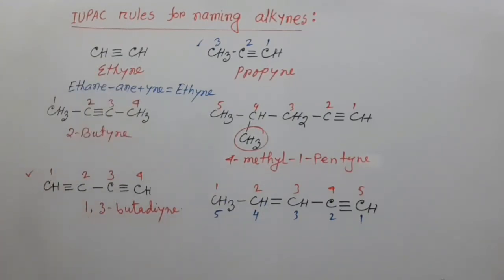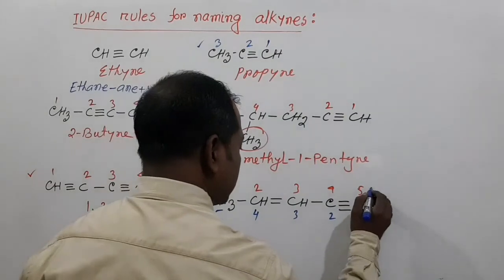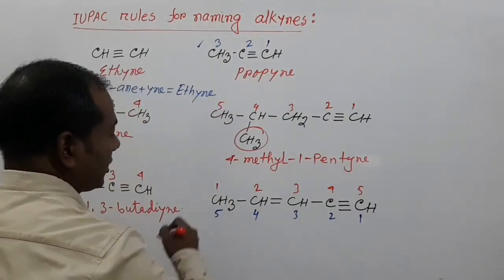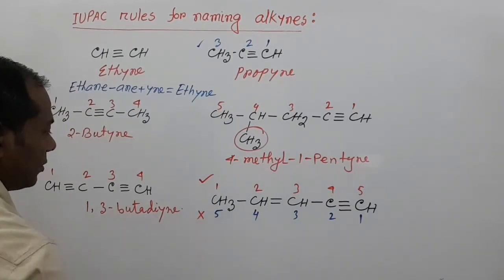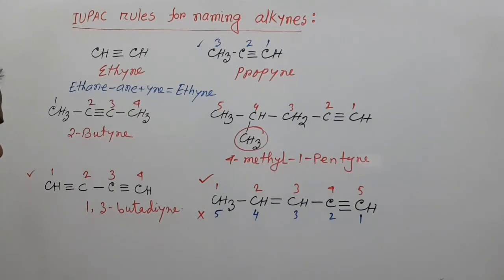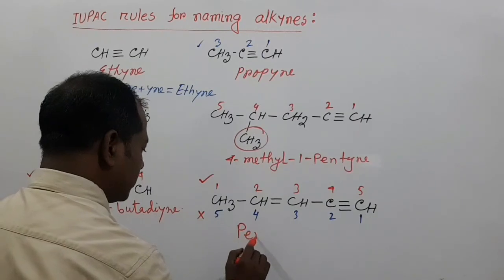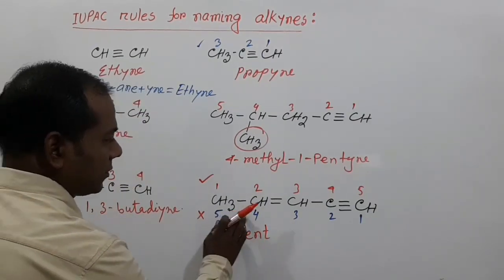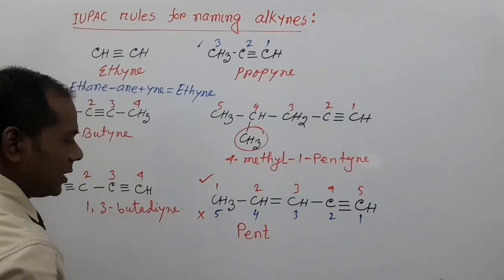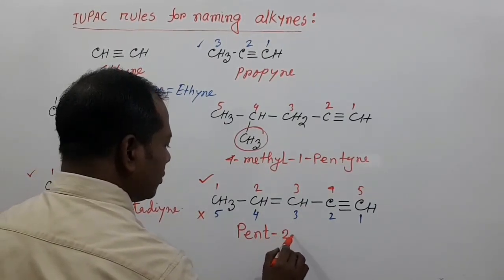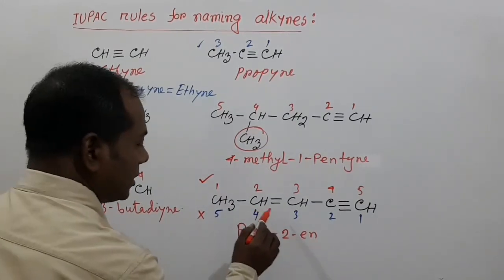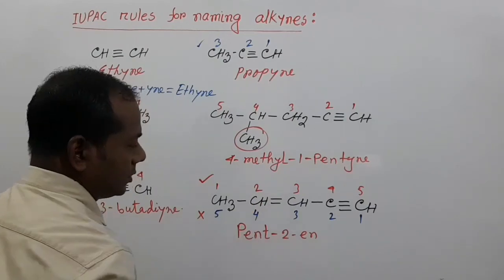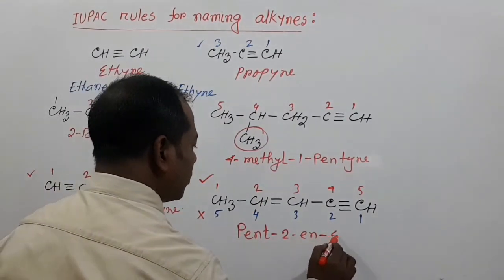So this is the correct numbering, and this is the incorrect numbering, and that's why the name of this compound is pent, where pent represents 5 carbons, and pent-2-en, my dear students, the "en" is for the carbon-carbon double bond, and for the triple bond, "yne."